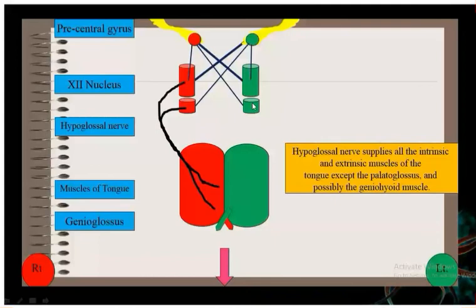This part is receiving the corticonuclear fibers from the opposite side. But the upper part of the hypoglossal nucleus is receiving bilateral connections from both sides. Only the lower part of the hypoglossal nucleus, which is innervating the genioglossus muscle, is receiving the connection from only the other side, not bilateral.